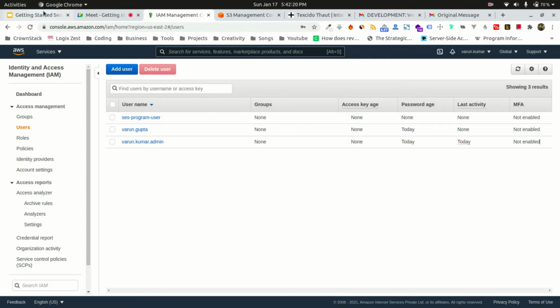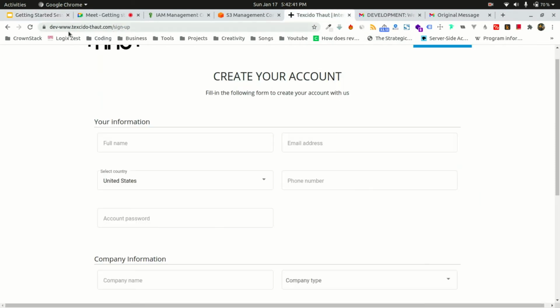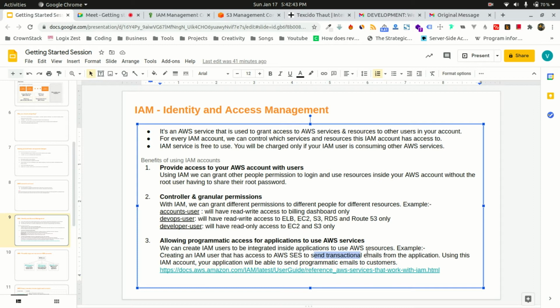Okay, that was the third point, which is allowing programmatic access for applications to use AWS services. We can create IAM users to be integrated inside applications to use AWS resources. For example, creating an IAM user that has access to Amazon SES that we just saw a demo of, right? To send transaction emails from the application. Using this IAM account, your application will be able to send programmatic emails to customers.